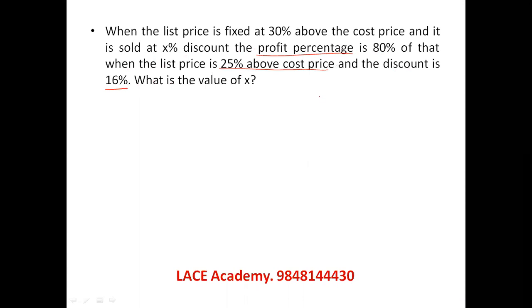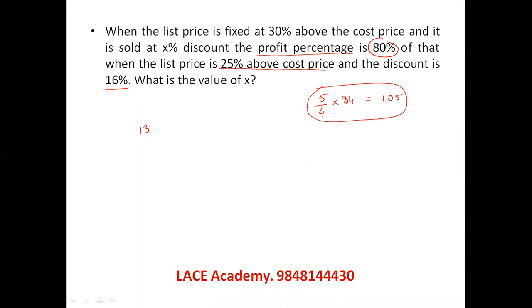When 25% above cost price is listed with a 16% discount, we actually are getting 105 by the compounding process, which says 5% profit is there. Now the profit that is needed in the first case is 80% of 5%, which is 4%. So by taking 30% above the cost price, with how much discount are you getting 4% profit? We know that 13 eighths is 104.8 comes when there is 80, and 80 comes where the discount is 20%. So the X value here is 20%.